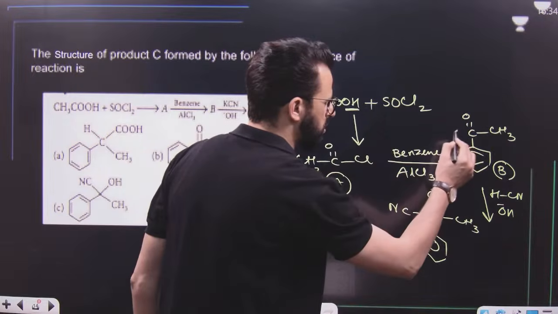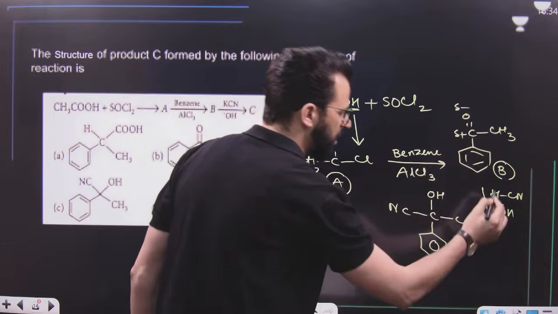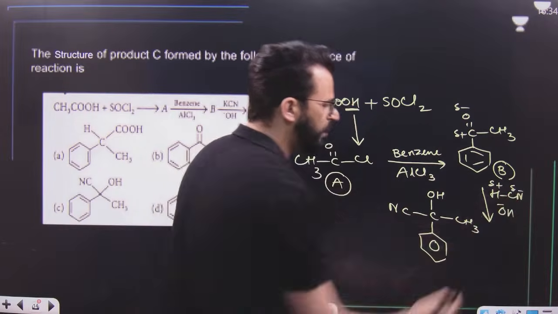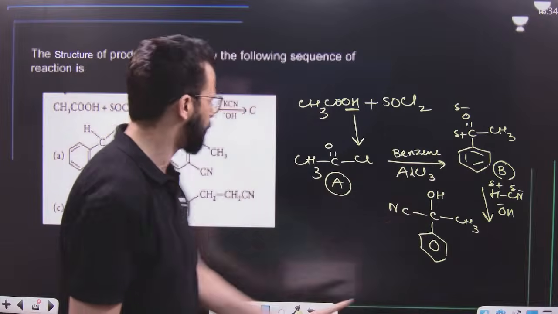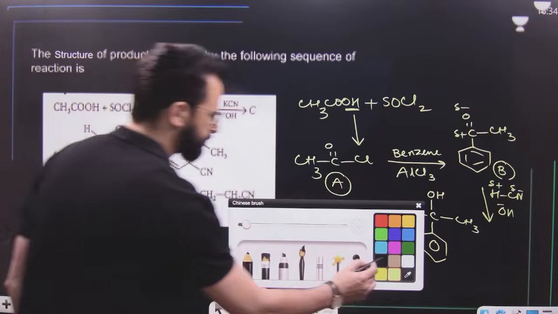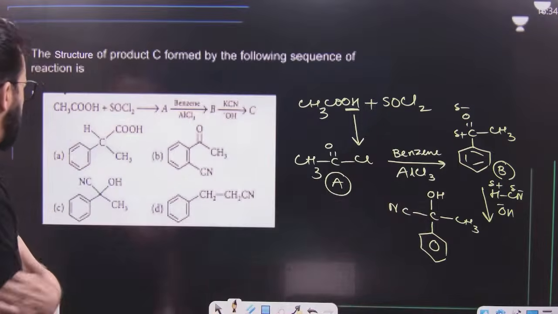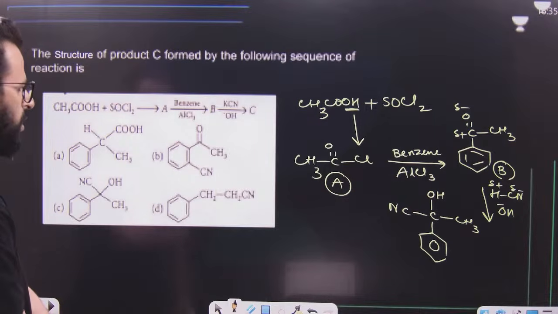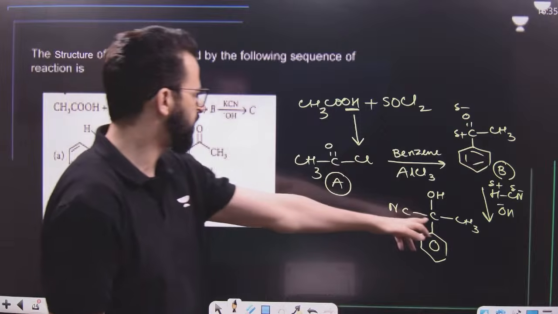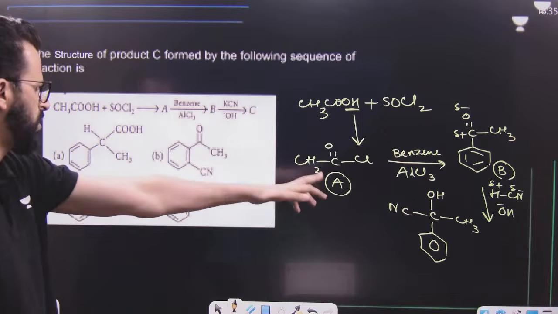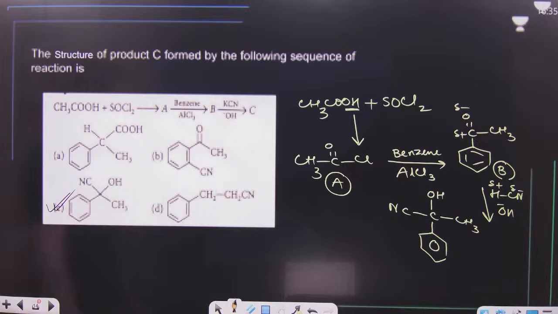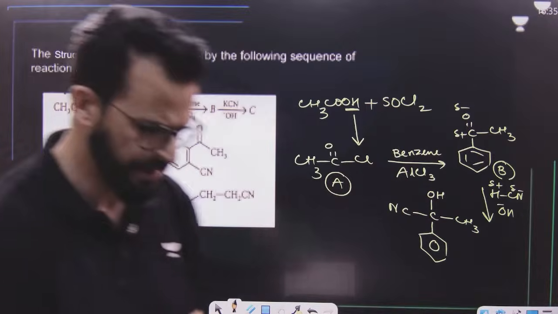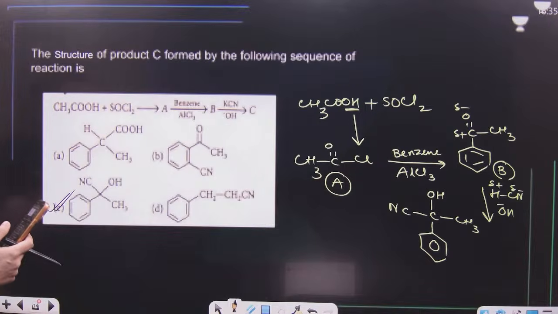Simple trick is like this. This is positive part, this is negative part, this is positive part, this is negative part. Give negative part to positive part and positive part to negative part. You will get cyanohydrin. Now, which option is this one? Is there any option in which this benzylic carbon is attached to CH3, CN and OH? It is this one, option number C. Exactly.